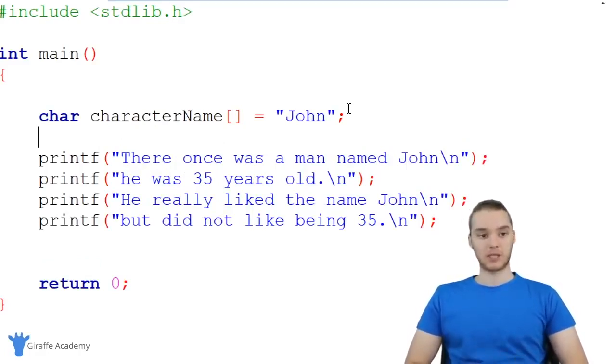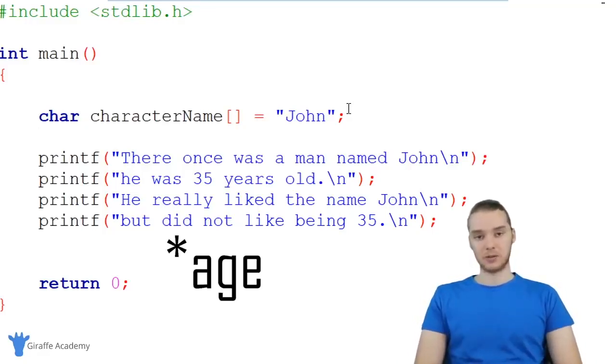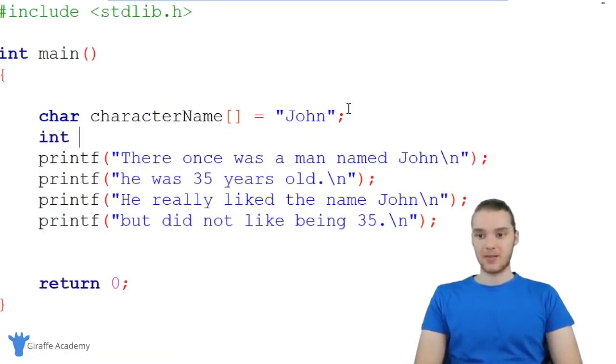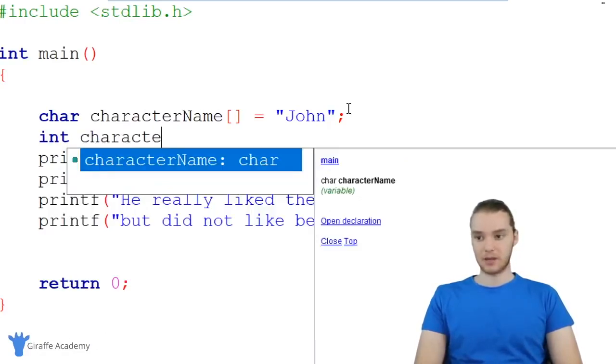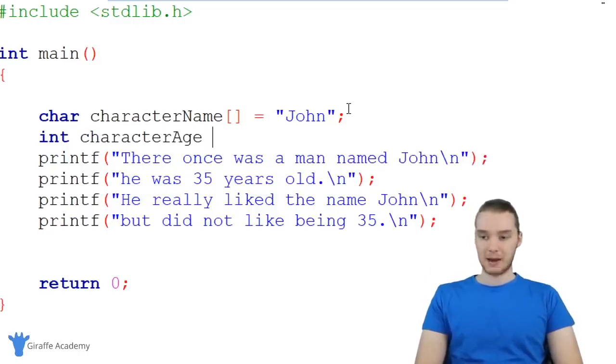There's a bunch of different ways that we can store numbers in C, but for our purposes, we're storing a name, so we're going to use something called an integer. And an integer is basically just a whole number. So I'm just going to type out int, and that basically stands for integer, and now we're going to give this a name. So I'm going to call this character age, and I'm going to set this equal to a number. So in our story, the character is 35. So I'm just going to type out 35, and now we can again end this off with a semicolon.